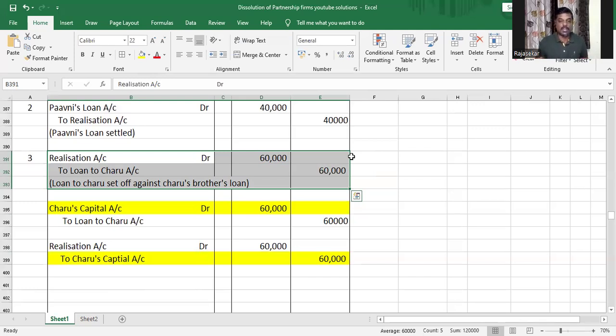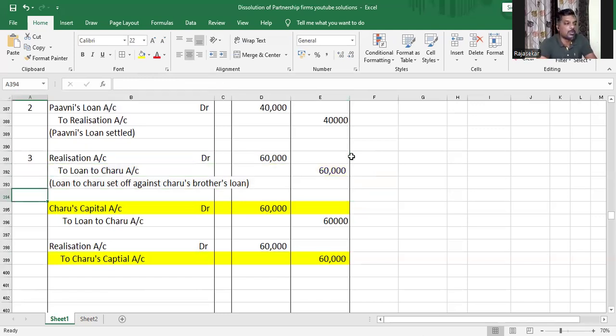Why are we not crediting realization account when the asset is realized? You're not going to credit realization account when the asset is realized because loan to partner and loan from partner are not transferred to realization account. Understood or not, my dear children? And therefore, they are not there in the realization account. So though loan to Charu is an asset, we will not use realization account when it is getting settled, or when you're closing it. Understood or not? And finally, what do we have, my dear children?